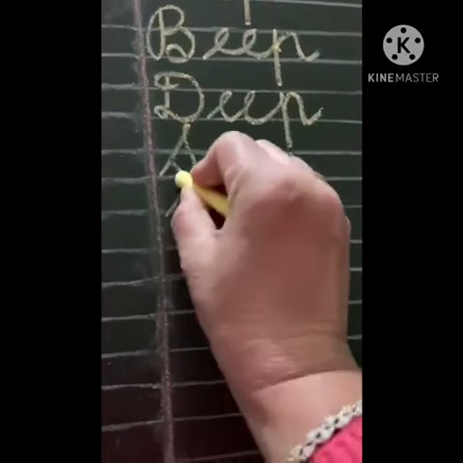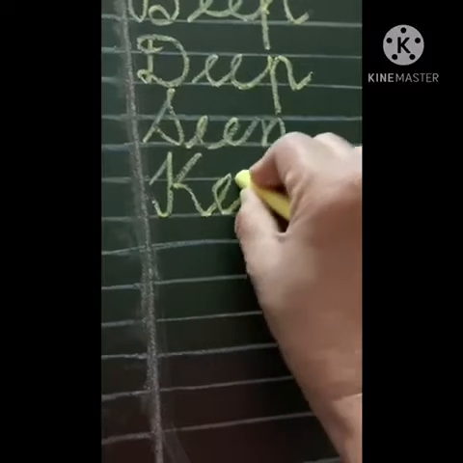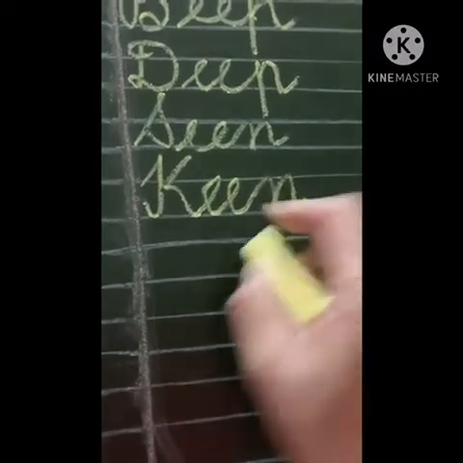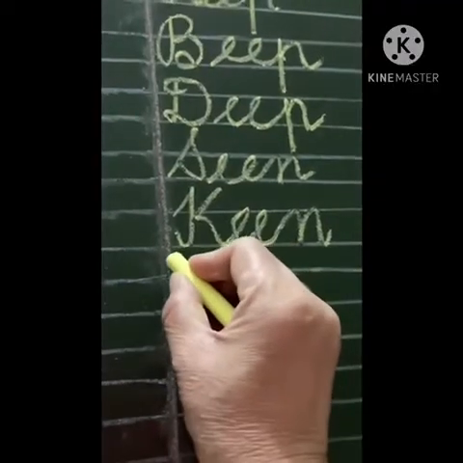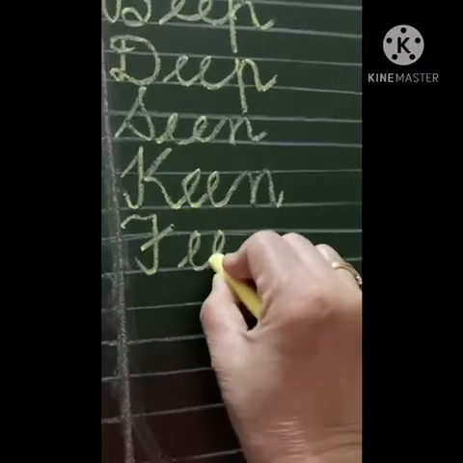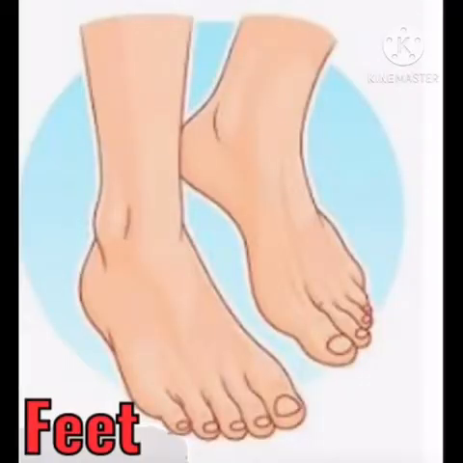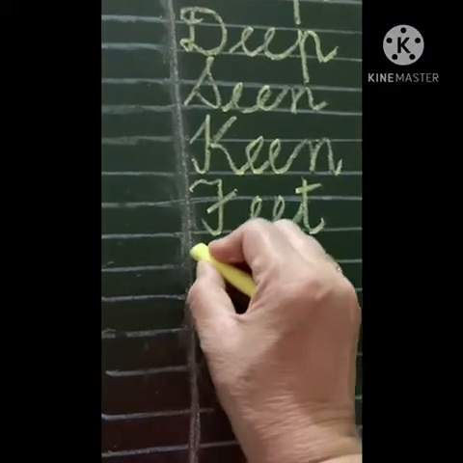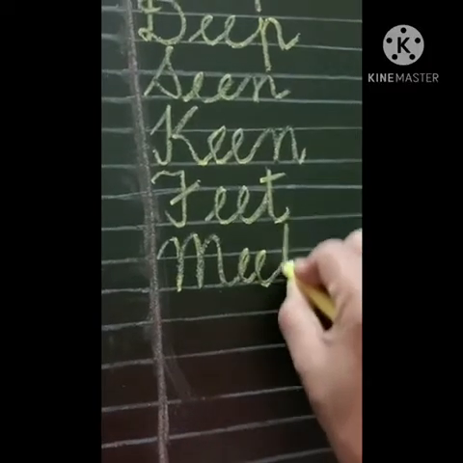Now starting with K capital, giving K sound, double E, N. Keen. Boy is keenly watching the TV. Next word starting with F capital, double E, T. Feet. If one, it is foot. In pair, it's feet. After feet, start to write M capital, double E, T.